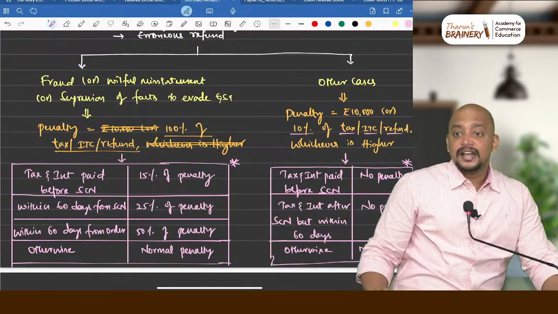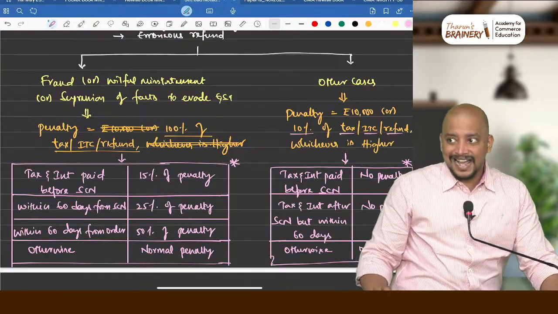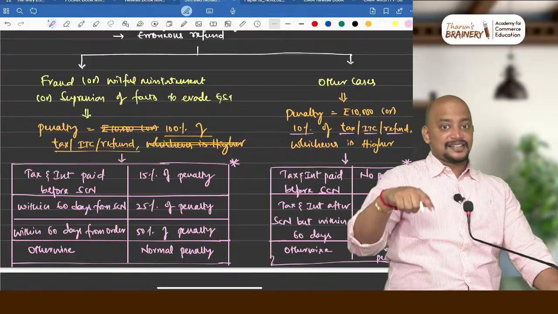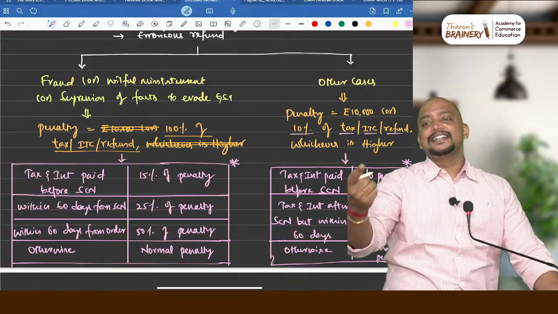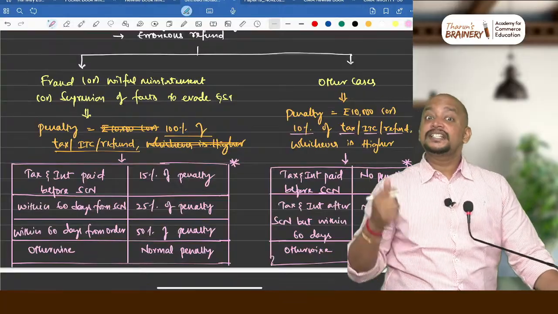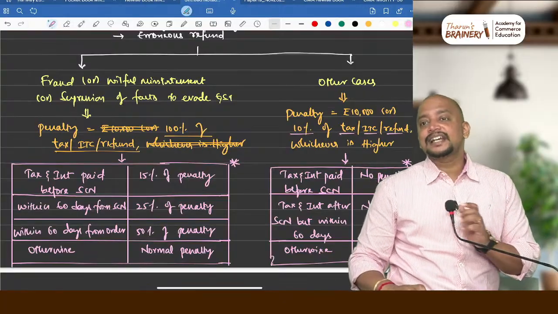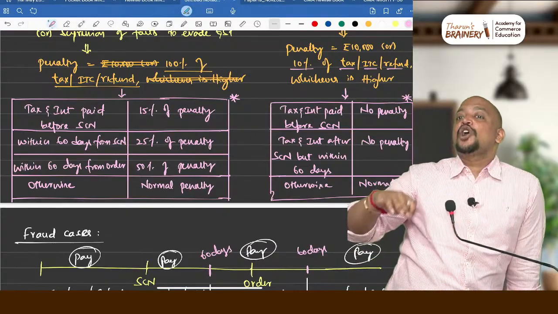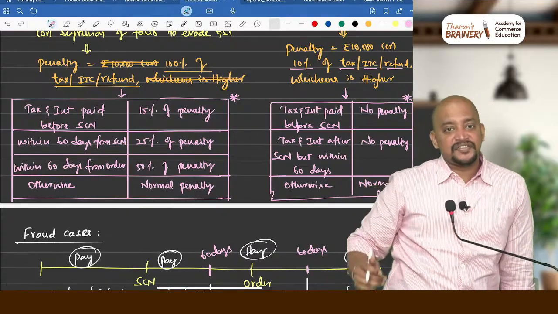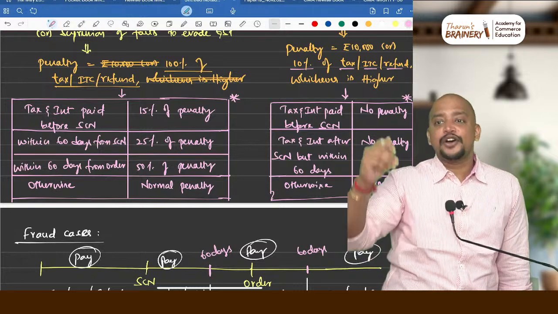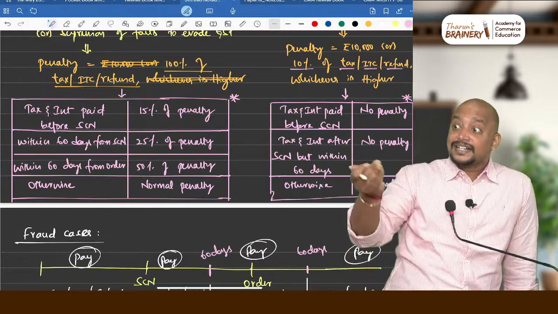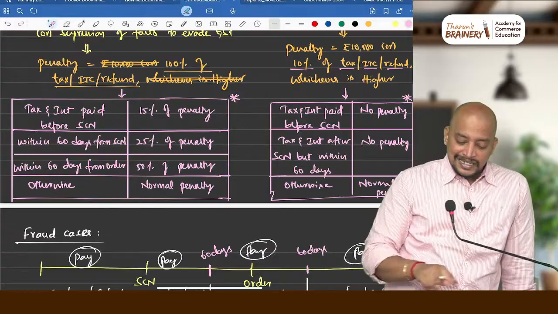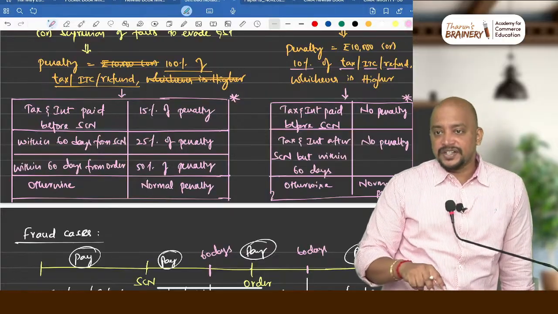If self-assessed tax or amount collected as tax is not paid within 30 days. Is it clear? What is self-assessed tax? Self-assessed tax means the tax which is reported in GSTR-1 but not paid in 3B. I am reporting in 1 but I have not paid in 3B, and amount collected as tax. In these two cases we will not get this benefit.